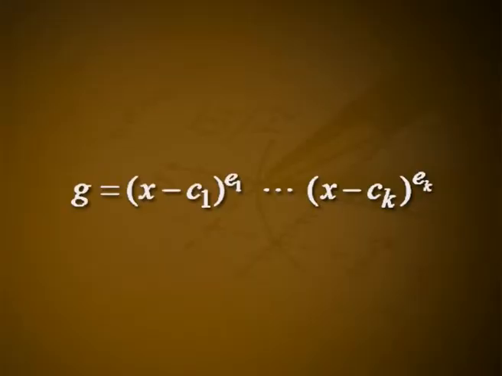Proof: Let β be any vector in V which is not in W. Let g be the T-conductor of β into W. Then g divides p, the minimal polynomial for T. Since β is not in W, the polynomial g is not constant. Therefore g equals (x − c1)^e1 ... (x − ck)^ek, where at least one of the integers ei is positive. Choose j so that ej is greater than 0.